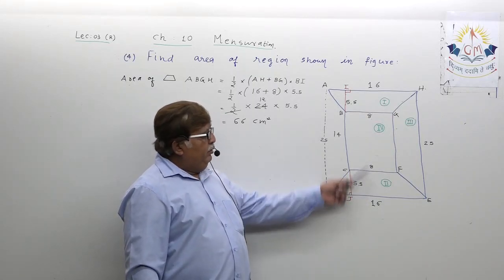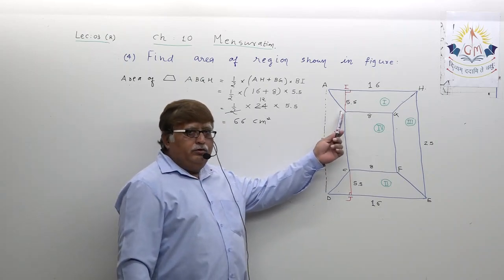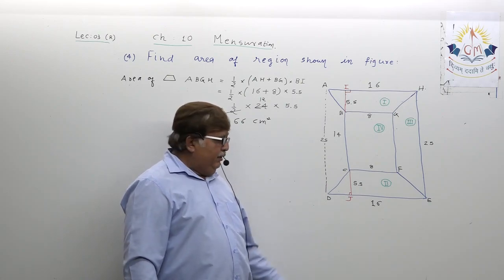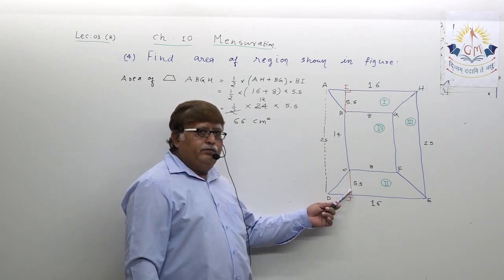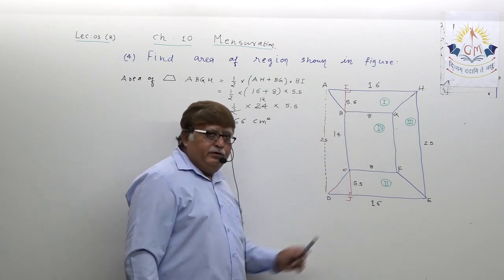Both have congruent parallel side. Both have congruent altitude. So I do not need to find area of this trapezium. I can accept directly as 66.